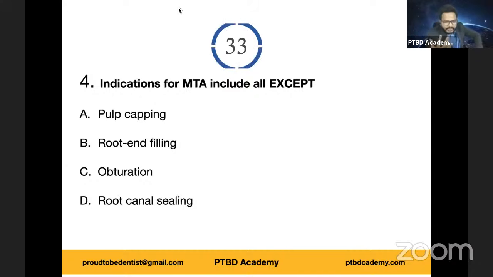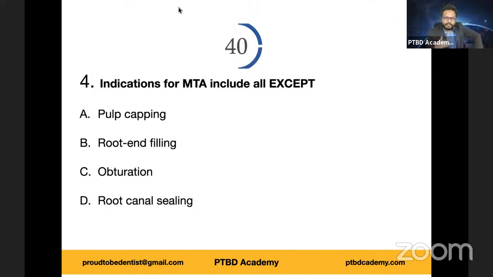So as we have just seen, it can be used for pulp capping, stimulates dentin-like formation, dentin material-like formation, dental tissue formation, root end filling. It stimulates cementum layer-like formation, obturation as well in case of apexogenesis, apexification procedures where MTA is used as obturating material, most commonly nowadays, previously calcium hydroxide.